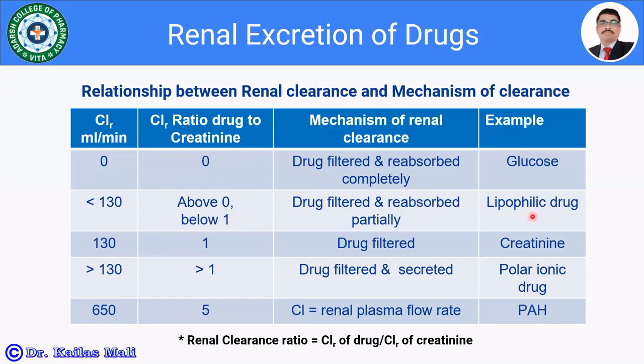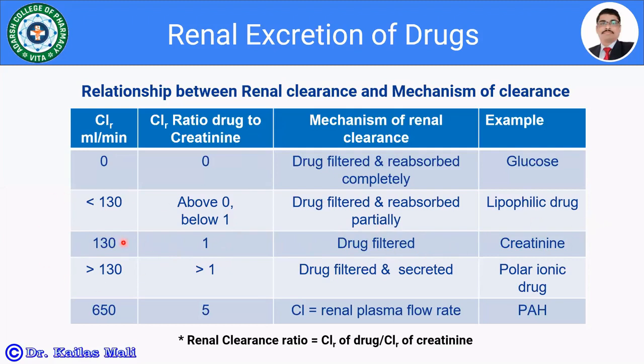For example, lipophilic drugs are going to be filtered well and they may be partially reabsorbed, and we are getting the clearance value less than 130, and the ratio of drug to creatinine is 0 to 1. If we are getting the clearance value 130, the ratio becomes 1 and the drug is going to be filtered. The mechanism involved in the renal clearance is the filtration mechanism, for example, creatinine.